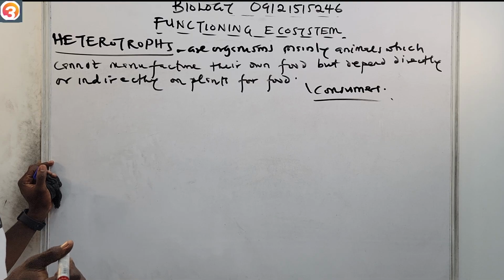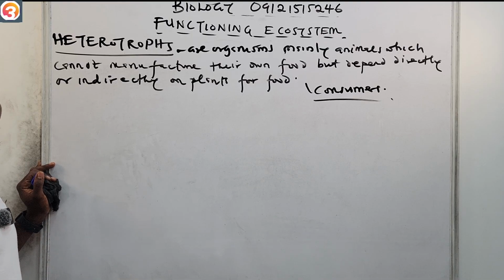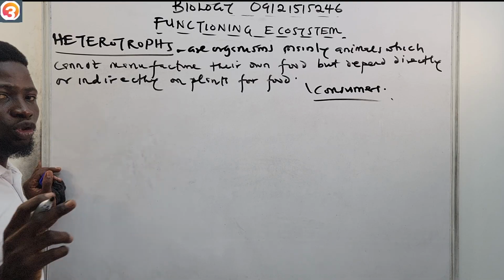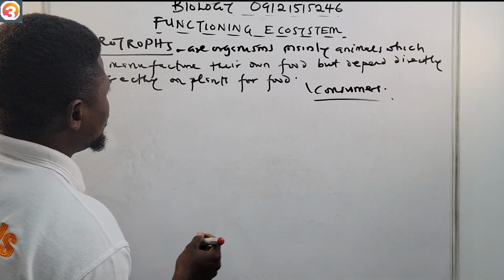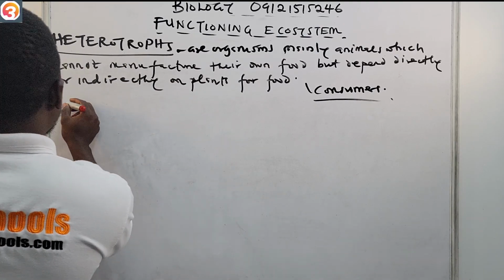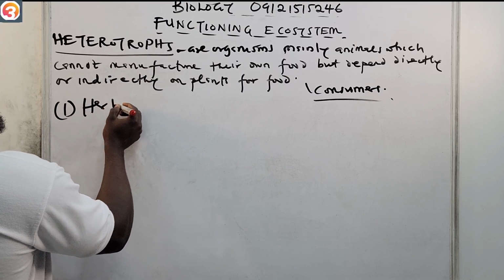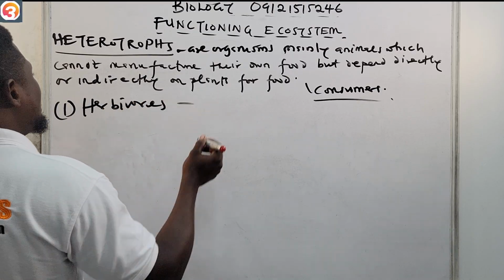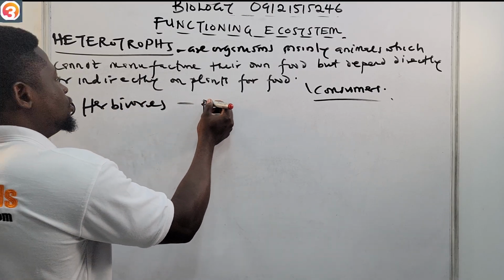Among the consumers, they are divided into four, I think. Number one, we have the herbivores, these ones that are the primary consumers.